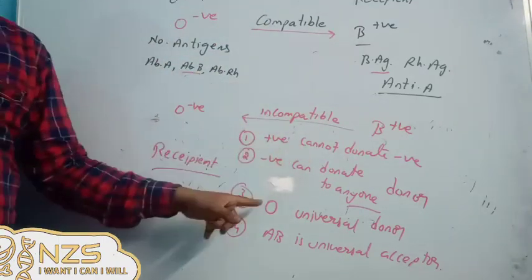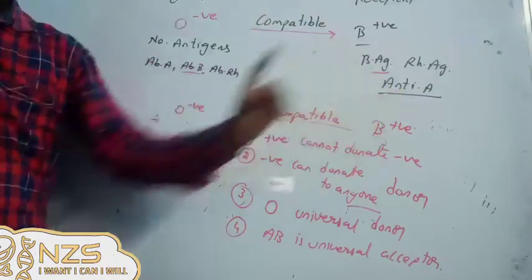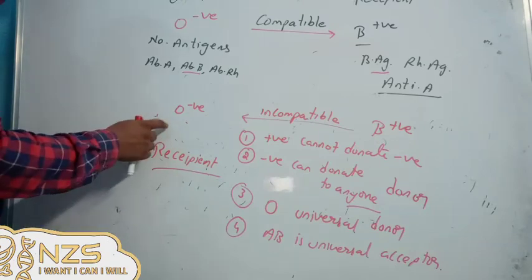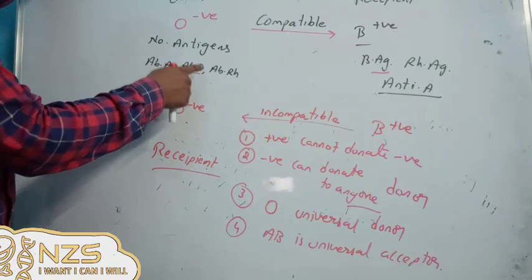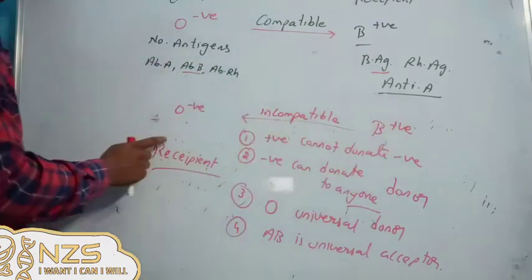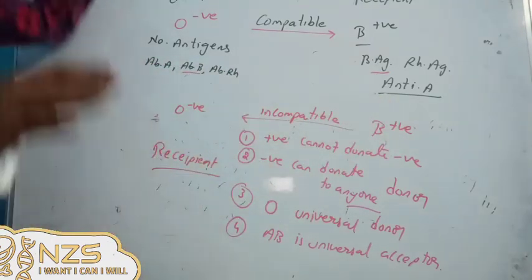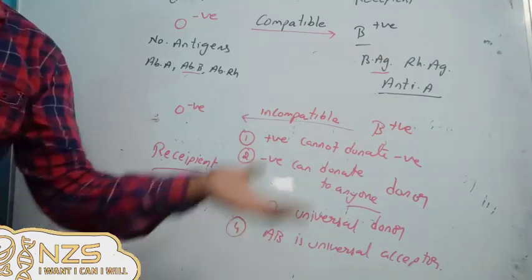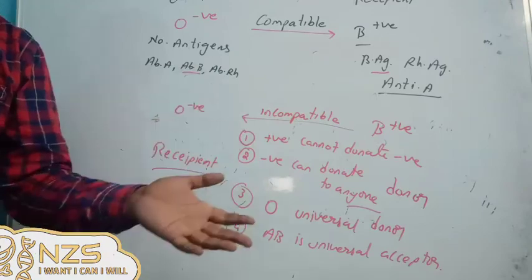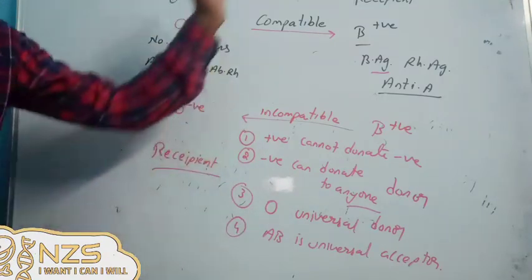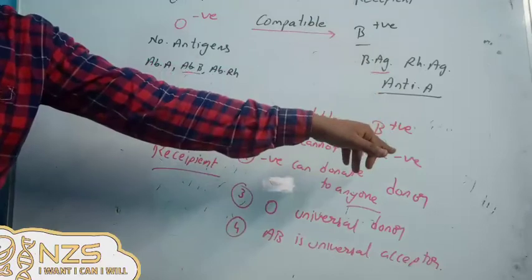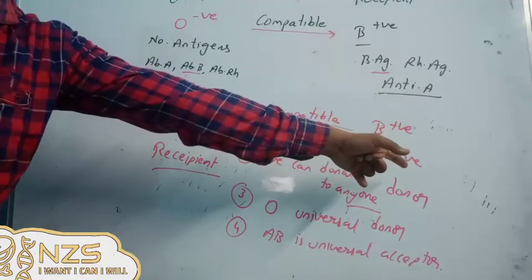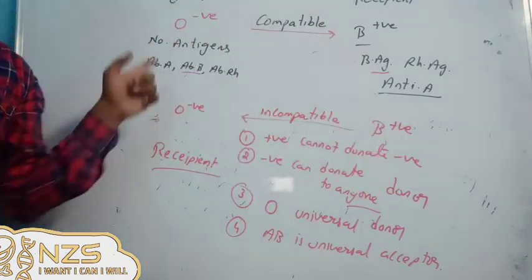If it's reversed, you can see in B positive, this now becomes the recipient. Any antibody here should not correspond to the antigen here, because this became the recipient. Reversal. So remember, that's important: from which point of view are you discussing? From the donor point of view or from the recipient point of view? From the donor point of view, you have to check for the antigens. From the recipient point of view, you have to check for the antibody corresponding to the donor antigen. The antibody present in the recipient should not be equal to the antigen present in the donor.